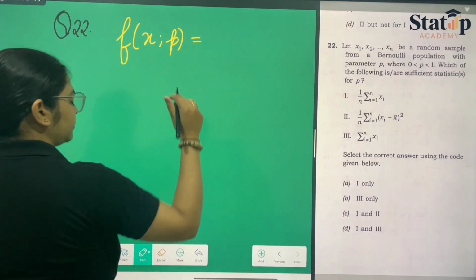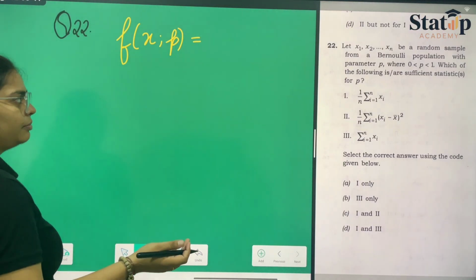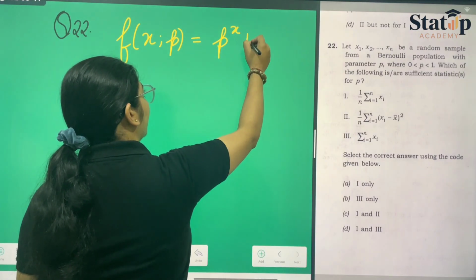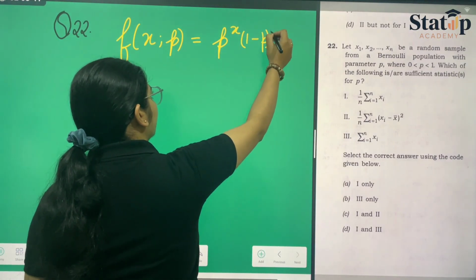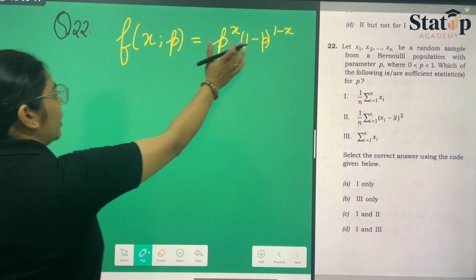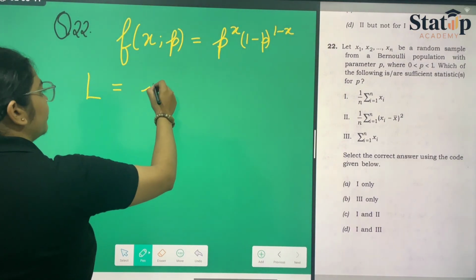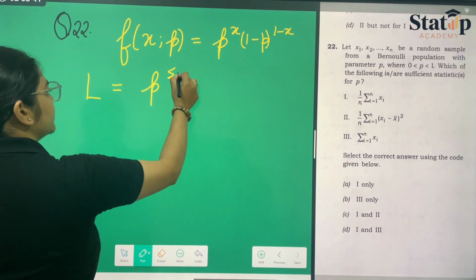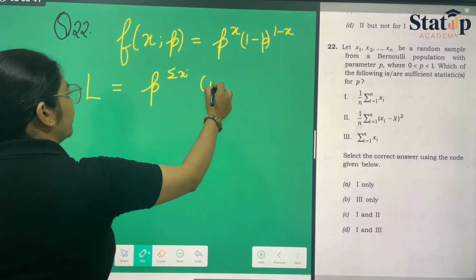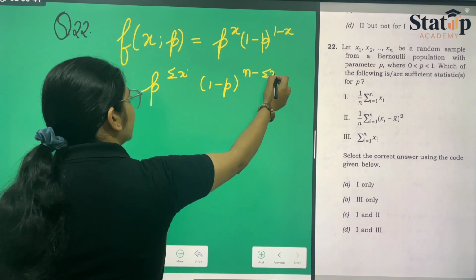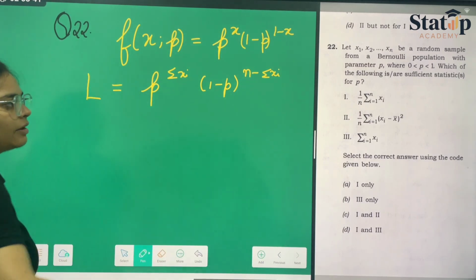What is the PDF of a Bernoulli population? It is p raised to the power x, 1 minus p raised to the power 1 minus x. Now let us consider L, which is the likelihood. So it will be p raised to the power summation xi, 1 minus p raised to the power n minus summation xi. Till here all of you wouldn't be having any doubt.